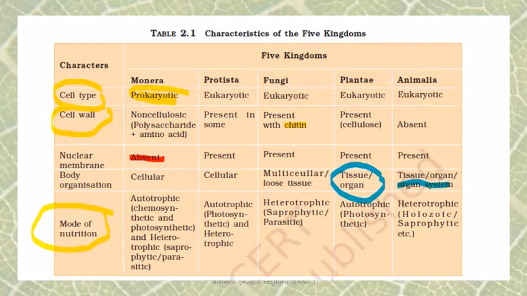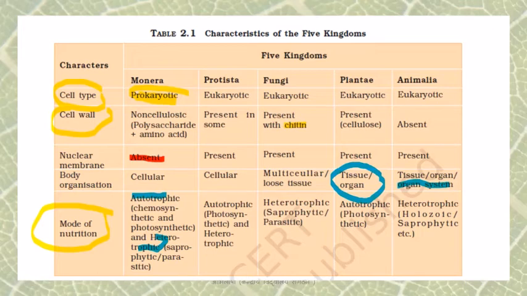The next one is the mode of nutrition. Monera is a very heterotrophic group with respect to mode of nutrition. It can be autotrophic or heterotrophic. Among autotrophs, it can be chemosynthetic or photosynthetic, and among the heterotrophs, it can be saprophytic and parasitic.